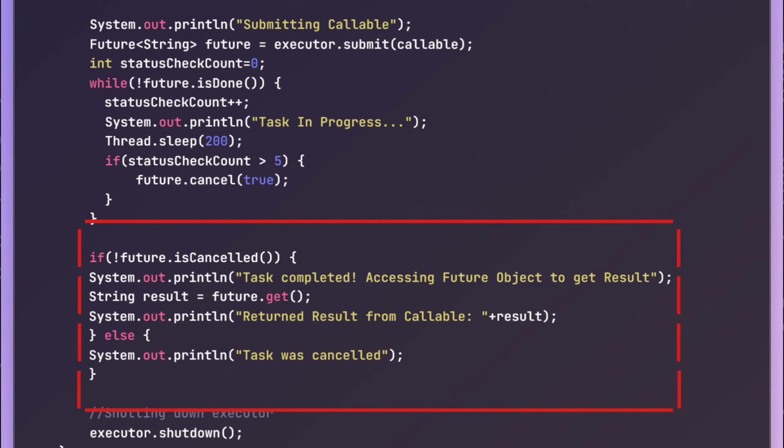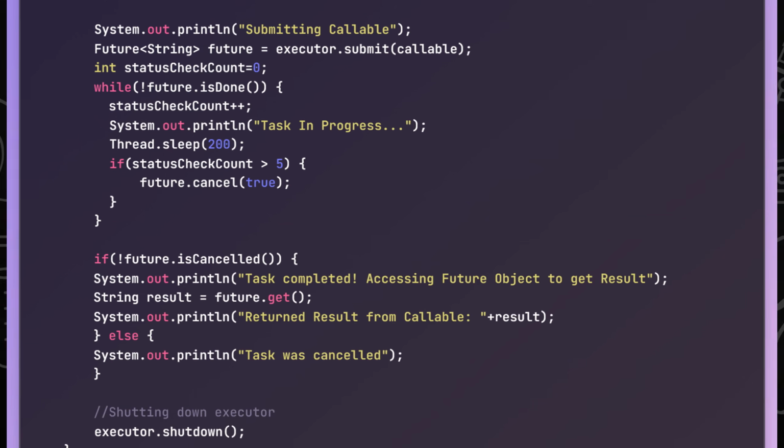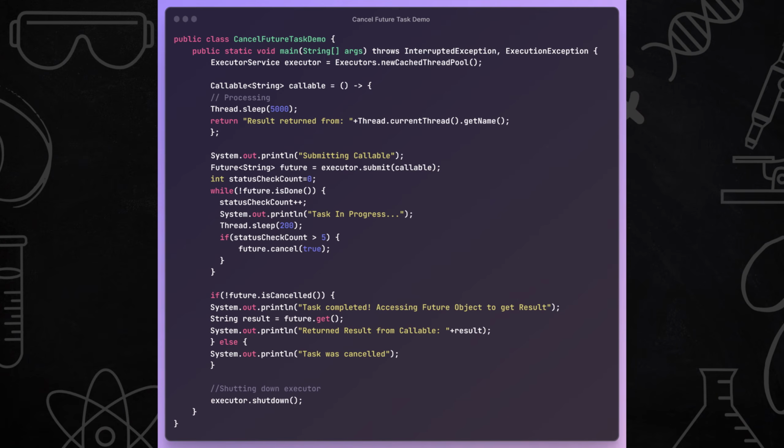So why do we need to do this check of isCancelled? Suppose we do not do this check and directly call future.get. That will result in an exception if the task is cancelled and we are trying to call get on that particular future object. So this is how we can cancel any submitted task.